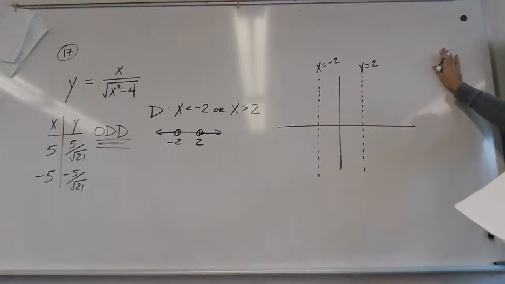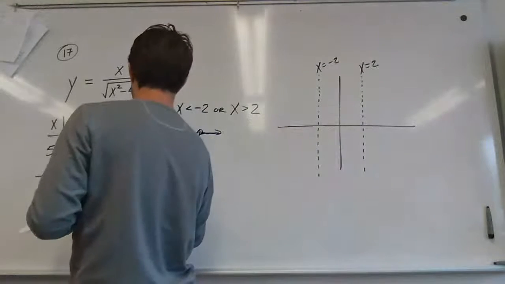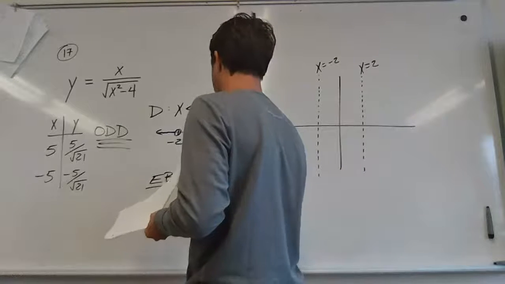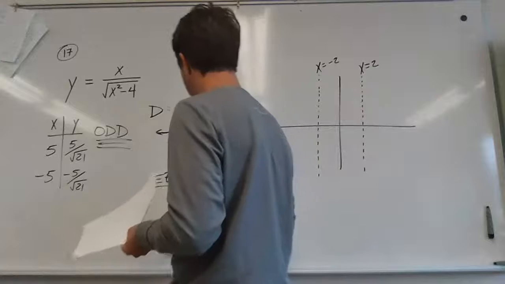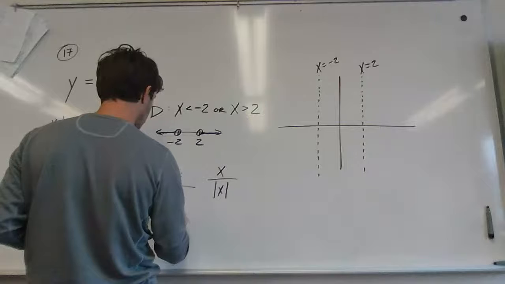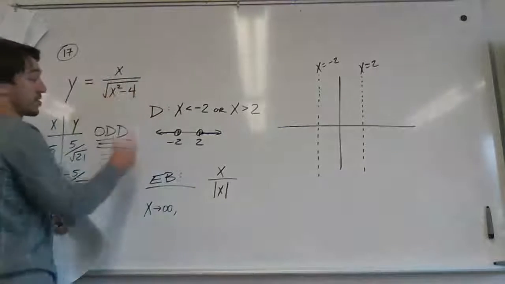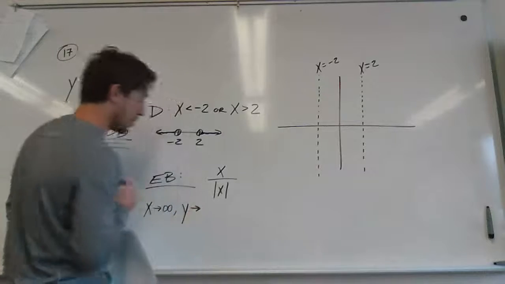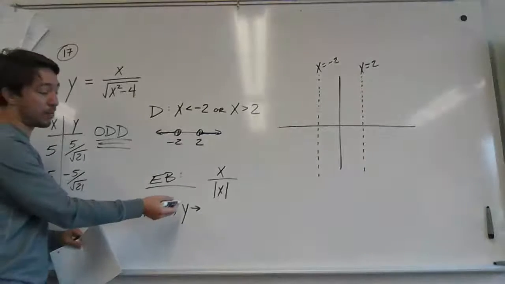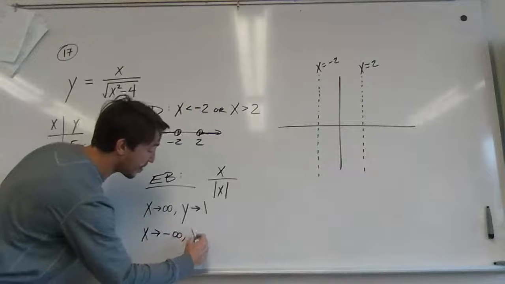And then there's one last thing, which is that end behavior is very strange here. From the end behavior, what do you think, Colin? Well, okay, it's going to be like x over x squared, kind of, right? Well, it would just be x over the square root of x squared. So it would just be x over x, kind of. As x gets really big, y is going to approach 1. But on the left side, it's going to approach negative 1.